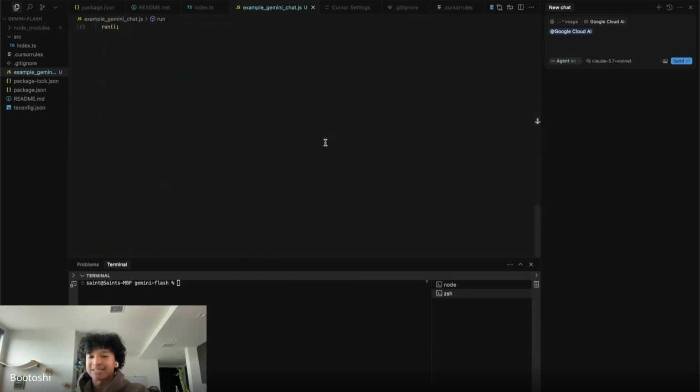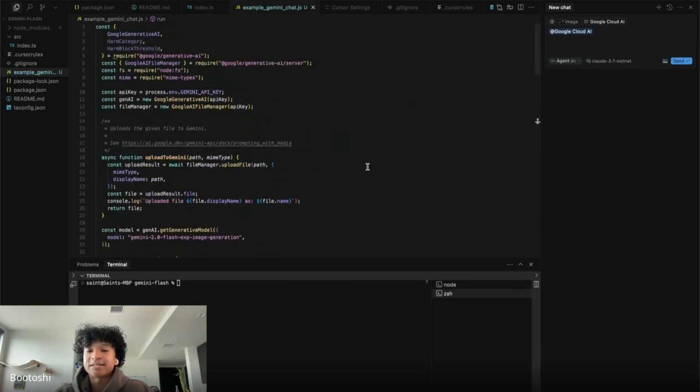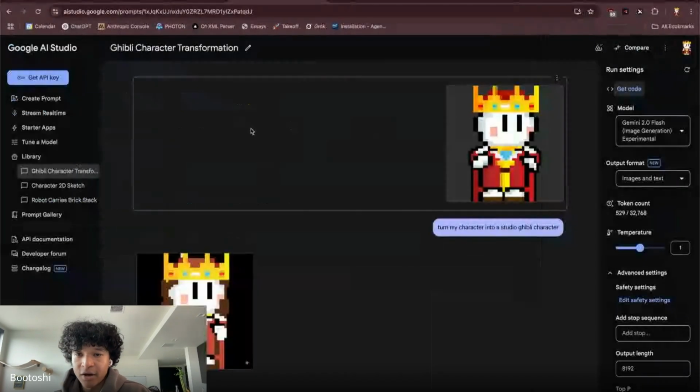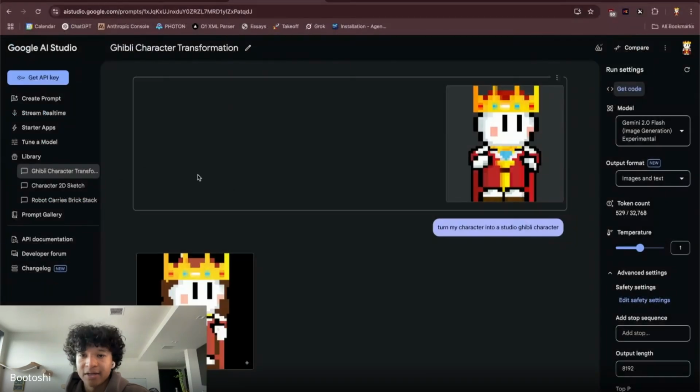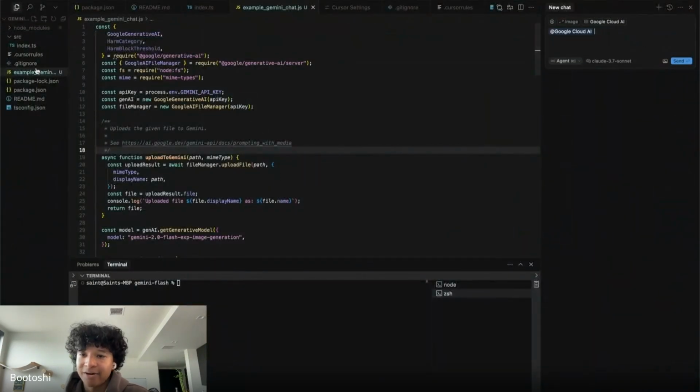So okay, now we've got this example code we're working with. And again, context is everything. The more context you give the system, the better the system is going to be. So now my Cursor agent has the context of the Gemini API, and it has the context of what this UI looks like, and it has the context of this picture I gave it. I don't know if you can see it, but this picture I gave it is what this code represents.